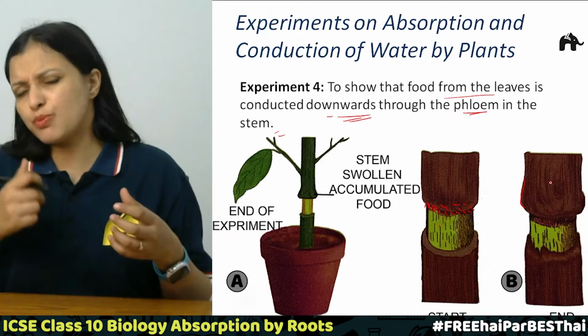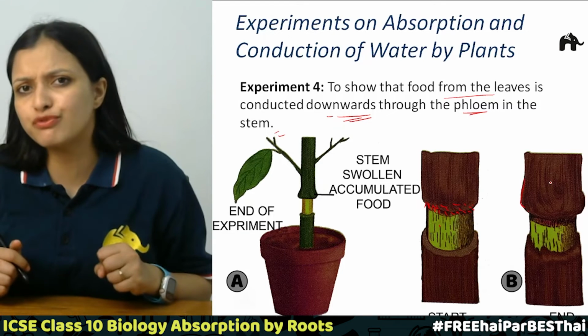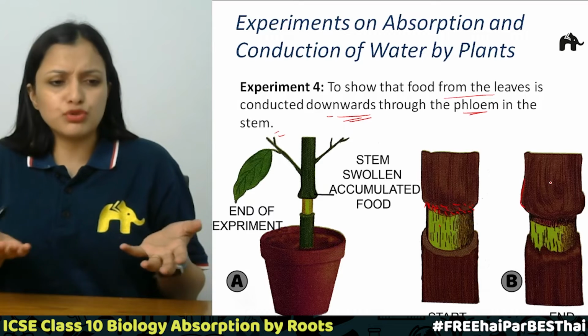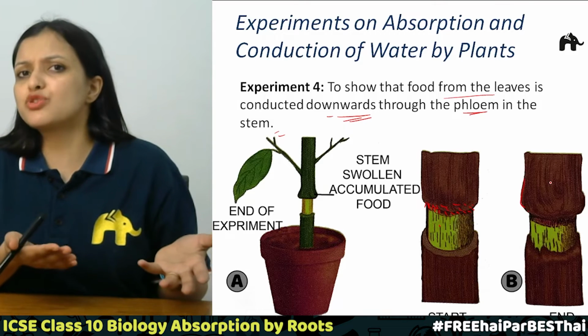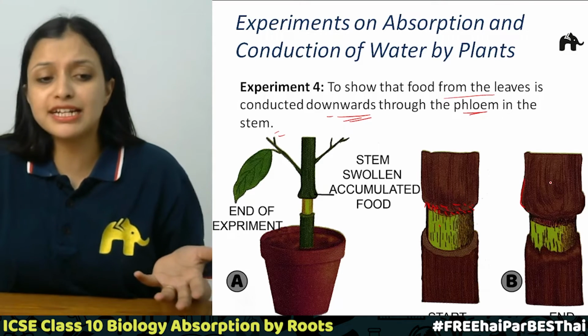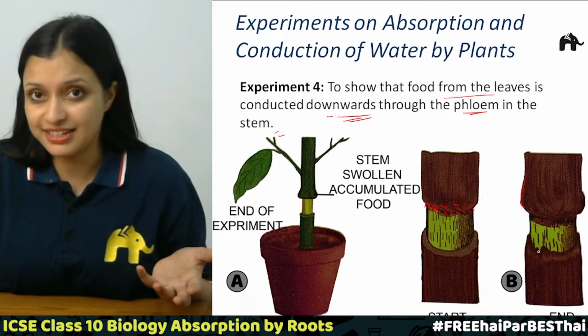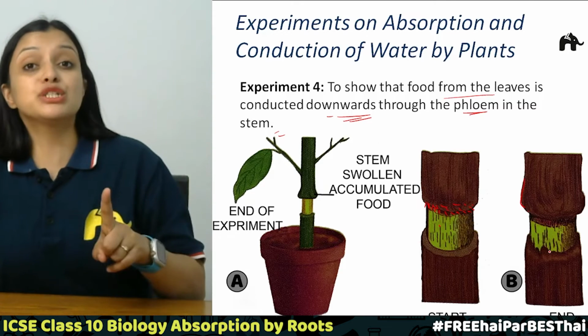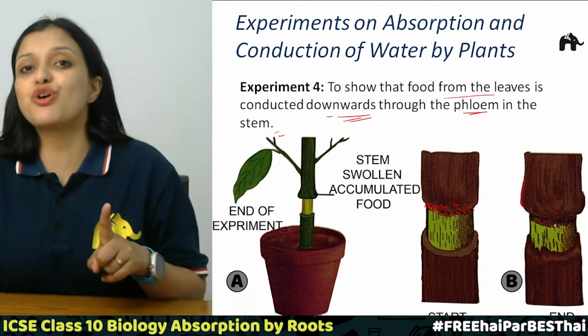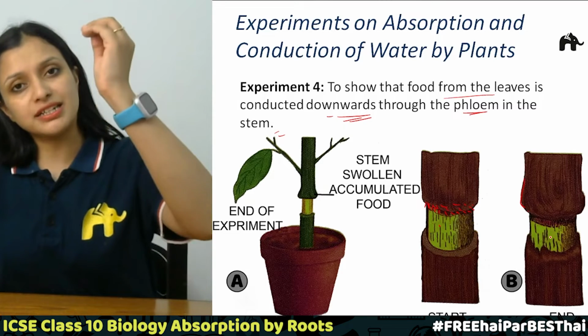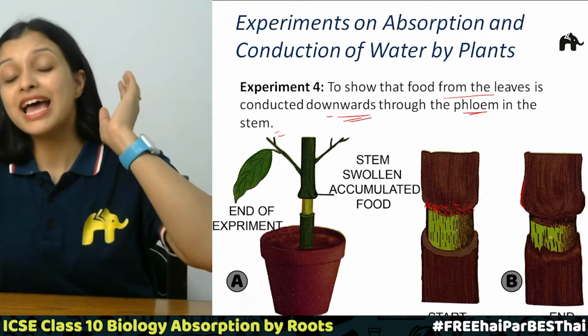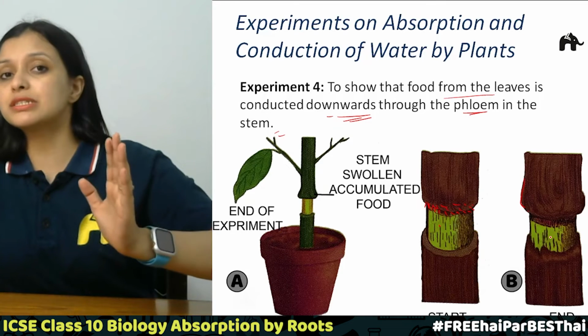But how is it possible that the plant is able to make food? So the plant will be able to make food. There is no hindrance in the absorption and the conduction of water, right? So the inner part is intact. It means the xylem tissues are intact, so roots will absorb water, and this water will be conducted to the topmost part of the plant, and this way photosynthesis is happening.